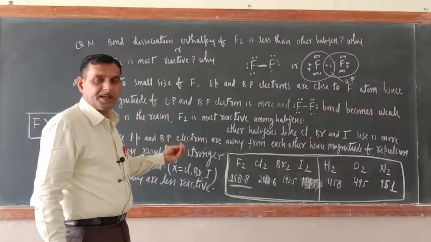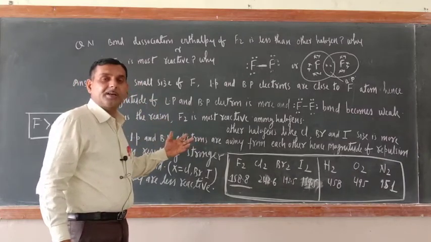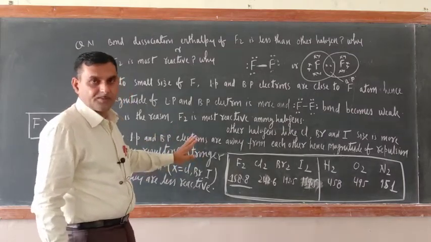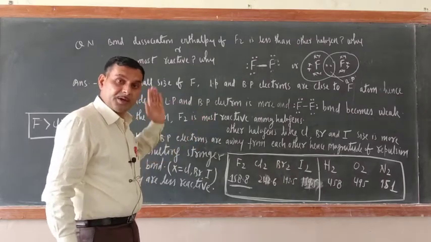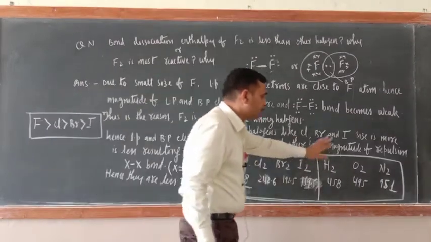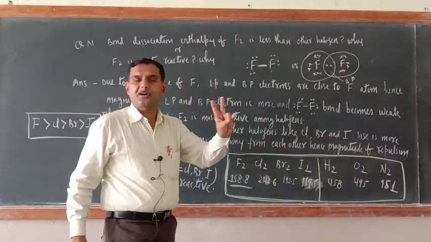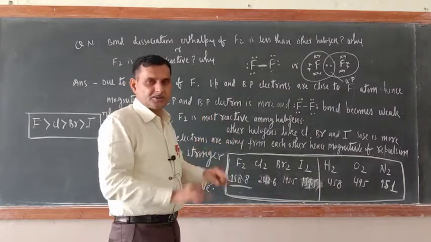Once again, to decide the reactivity of halogen, we have taken into account bond dissociation enthalpy, especially in case of fluorine. But to compare the reactivity of halogen with H2 and N2, we have taken into account two aspects, that is the electron gain enthalpy and bond dissociation enthalpy. In this way, this question is over.